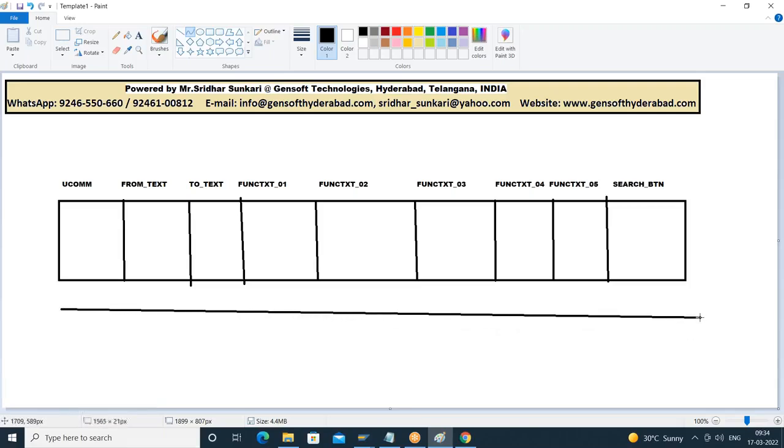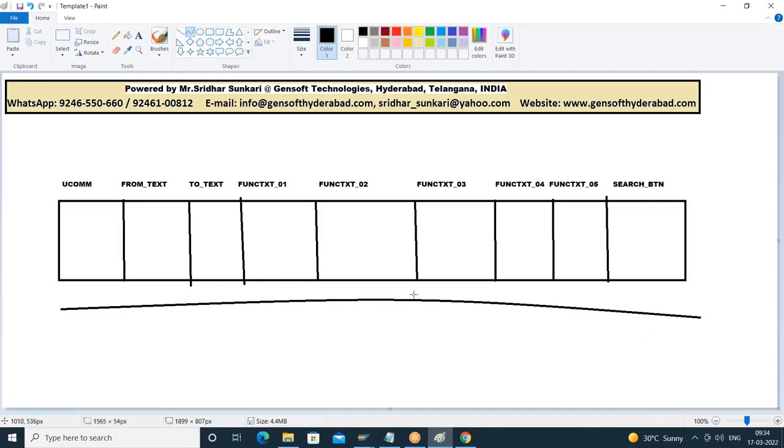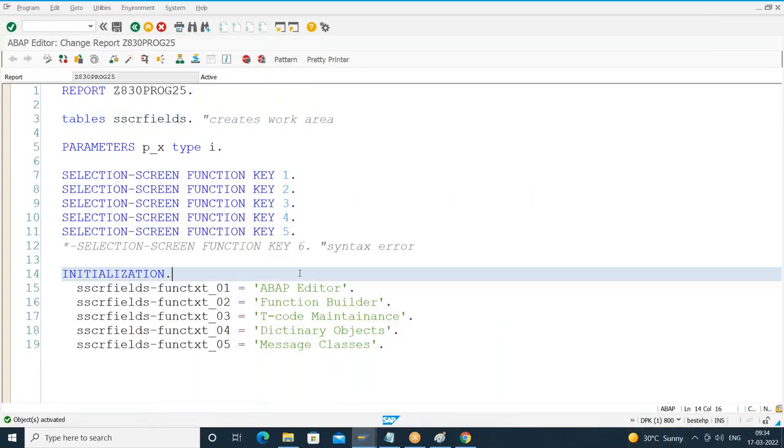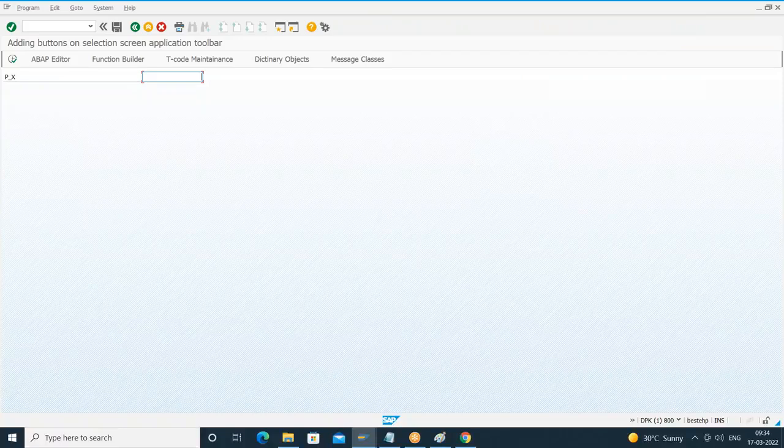So now onwards, remember, wherever I use the tables keyword followed by that global structure name, based on that structure, it creates a work area. What is the name of this work area? SSCR fields. How do we access the structure fields? By using the structure name. So save it, check for the syntax, no errors, done. Execute this. Yes, I got the buttons. Can we see those buttons on the application toolbar? Yes. ABAP editor, function builder, T-code maintenance, dictionary objects, message classes.